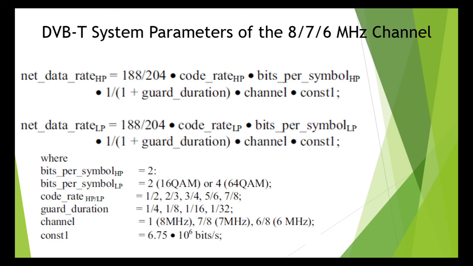Where the bits per symbol for HP is 2, bits per symbol for LP is 2 for 16 QAM and 4 for 64 QAM. The code rate has also been given for HP and LP: 1 by 2, 2 by 3, 3 by 4, 5 by 6, 7 by 8. Guard duration is 1 by 4, 1 by 8, 1 by 16, 1 by 32. The channel factor is 8 by 8, which is 1 for 8 megahertz, 7 by 8 for 7 megahertz, 6 by 8 for 6 megahertz. The constant is 6.75 into 10 power 6 bits per second.